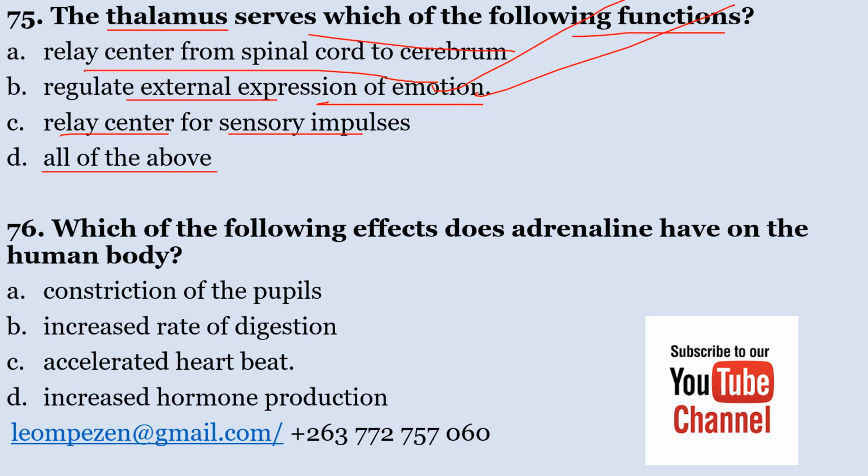Number 76. Which of the following effects does adrenaline have on the human body? A. Constriction of the pupils. B. Increased rate of digestion. C. Accelerated heartbeat. D. Increased hormone production. The correct answer is C. Accelerated heartbeat.